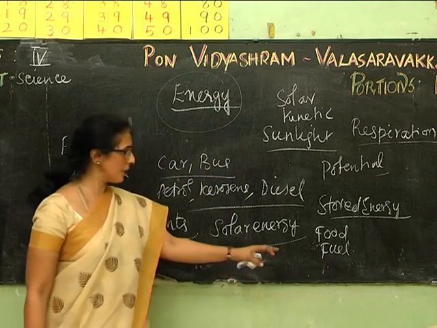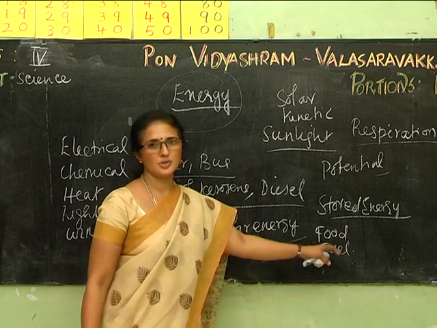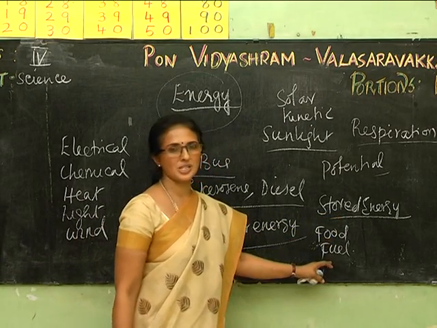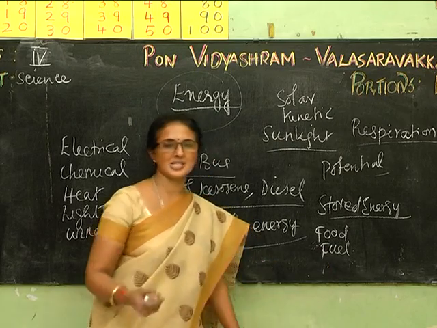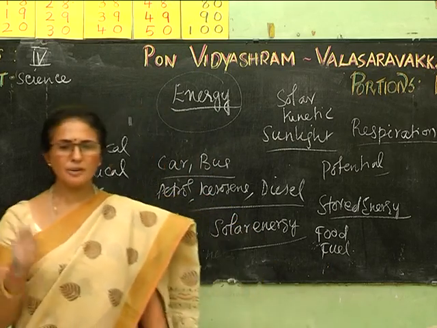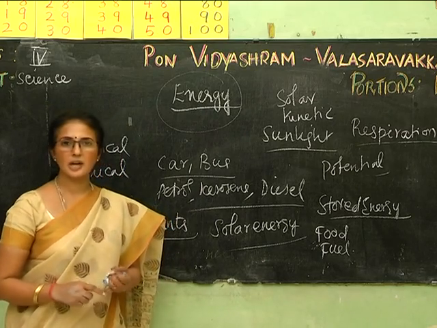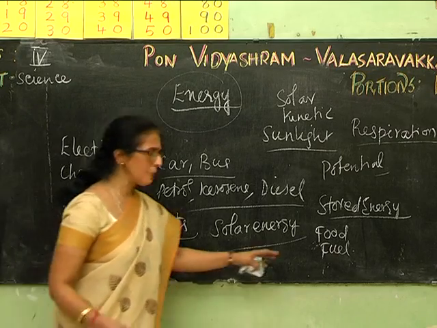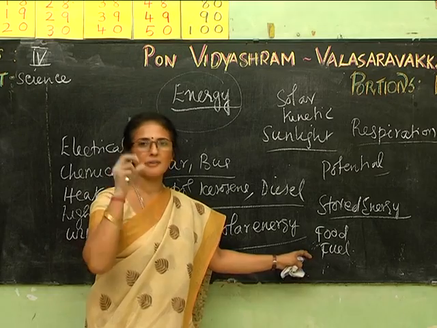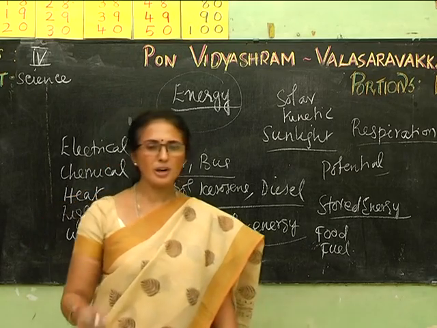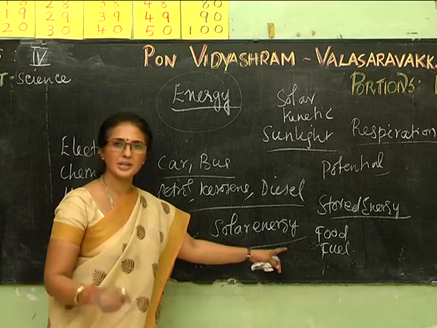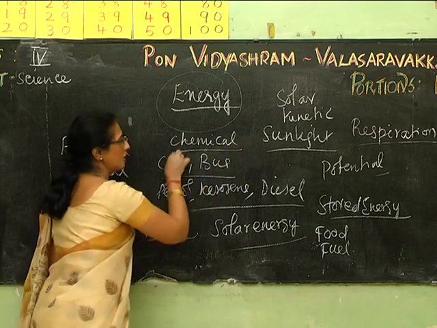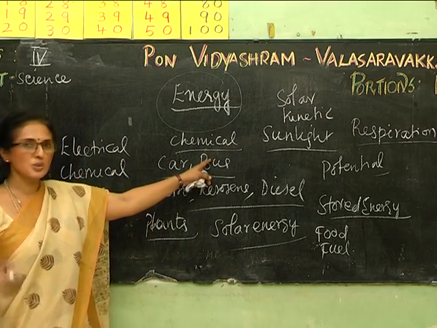Similarly, when you burn anything, the fuel, it gives you energy. So the energy is being stored in the form of food as well as in the form of fuel. Now let us take for an example, batteries. So where do we use batteries? We are using batteries in a car, in the torchlight, even in the watch, etc. These batteries are made up of some chemicals. So what energy is being stored in batteries? Chemical energy.